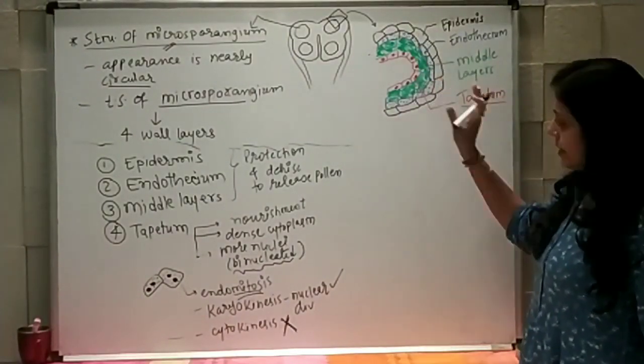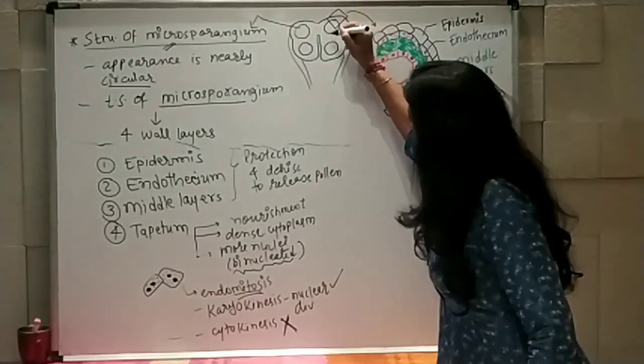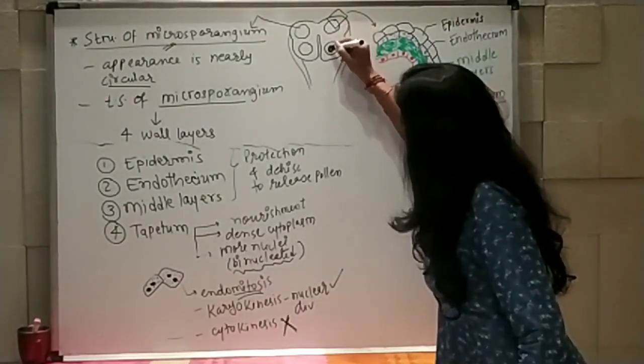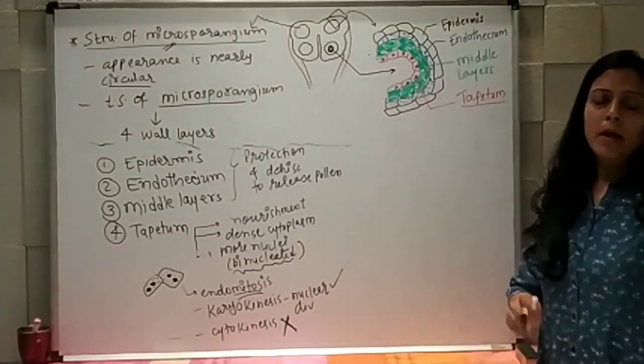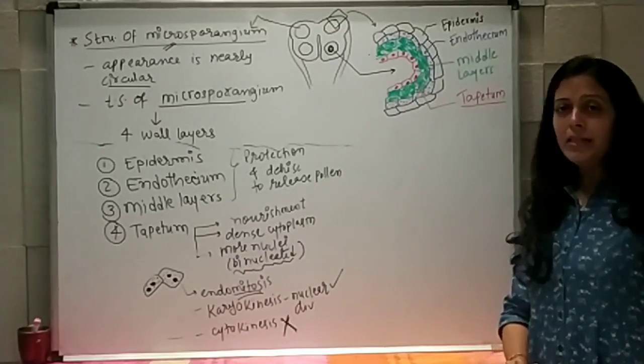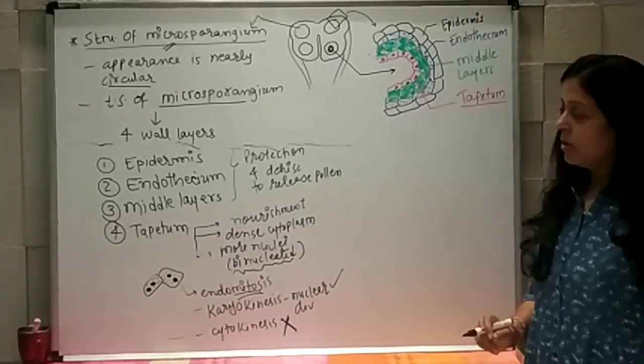Now, this is the structure of microsporangium, where at its center, at this position marked by this area, it is having a specialized tissue made up of homogeneous tissue. Right?